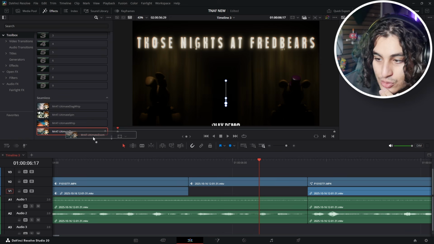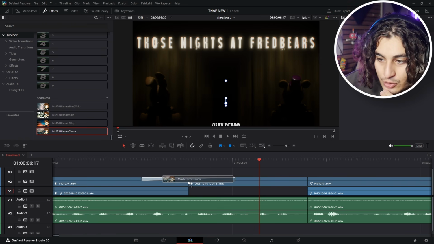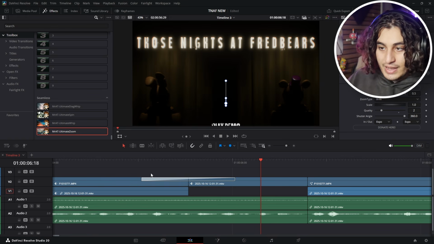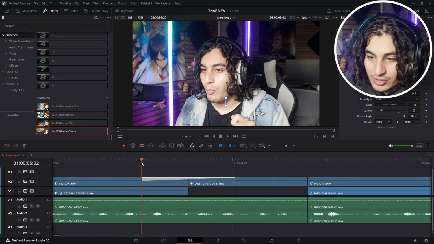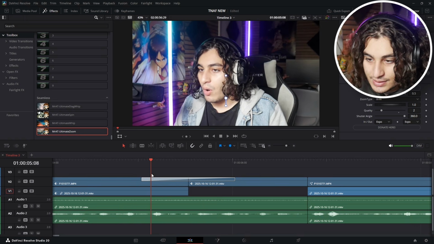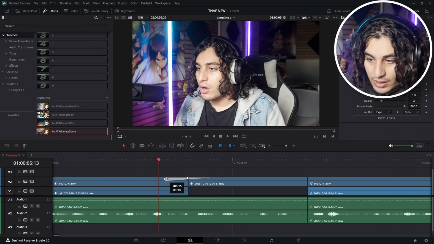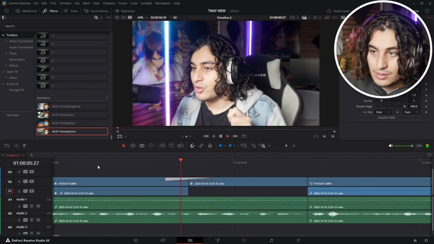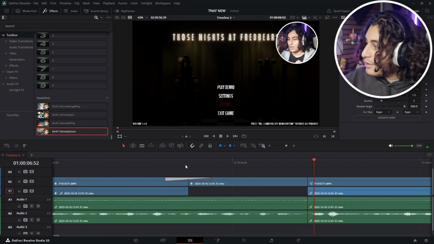Now I went for the zoom. You just drag and you place it here, you drop it. The bigger the line is, the slower the transition is. So this is where the transition starts, this is where the transition finally ends. I like to go for a smaller amount. The smaller it is, the faster it goes. Here and welcome to Those Nights at Fredbear's. That's literally how you do the transition, guys.